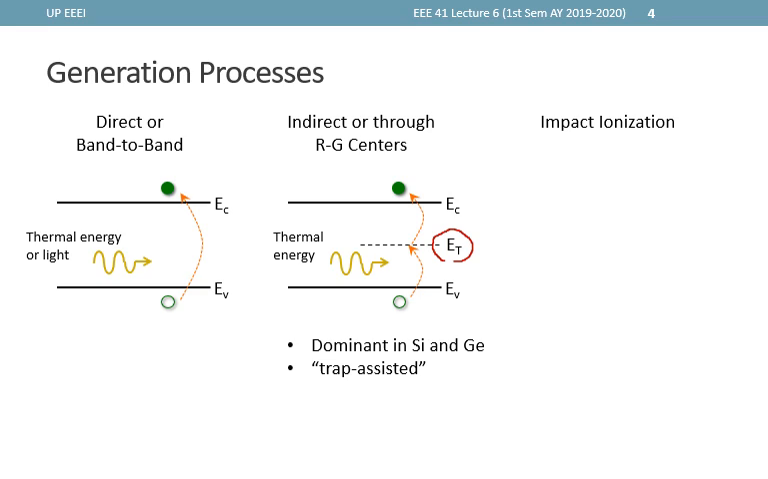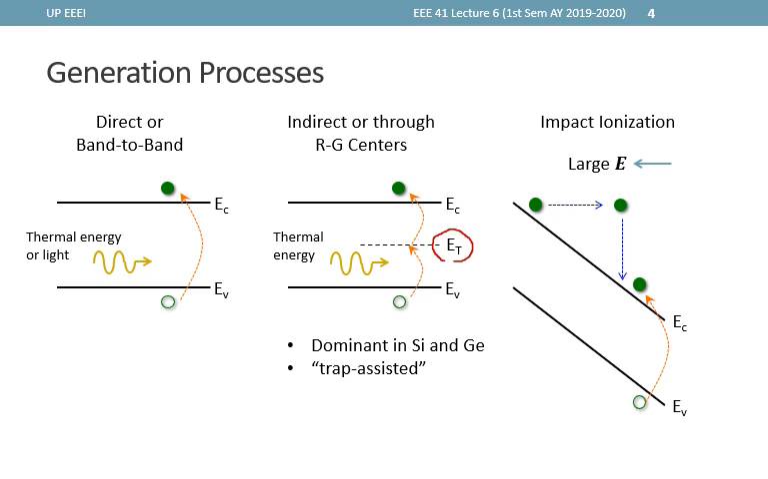Indirect generation, or generation through RG centers or traps, is a two-step process where the electrons absorb thermal energy to go from the valence band to the trap energy level and then into the conduction band. Note that the two steps are smaller in energy than band-to-band generation and thus are easily met.